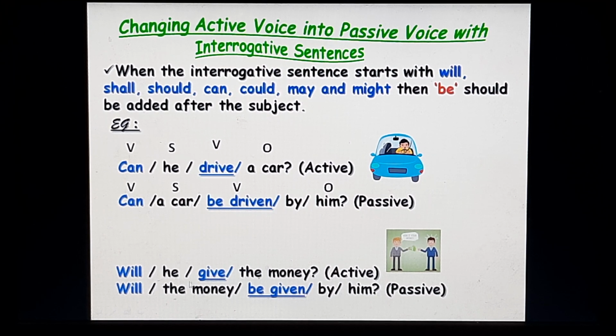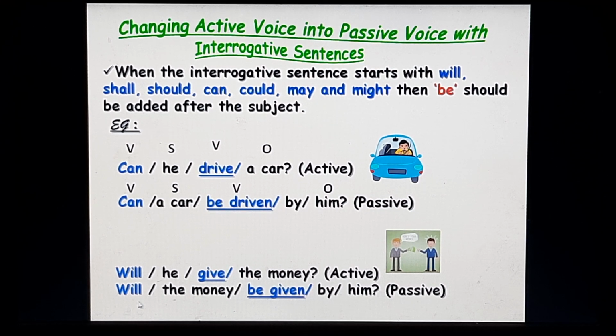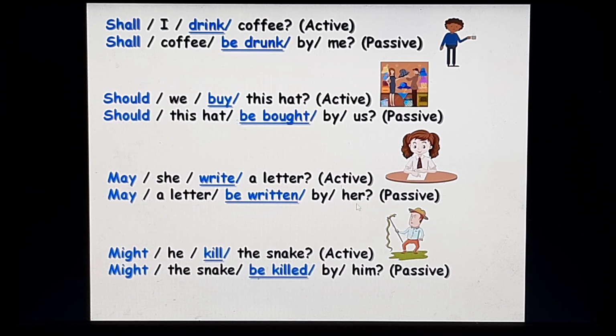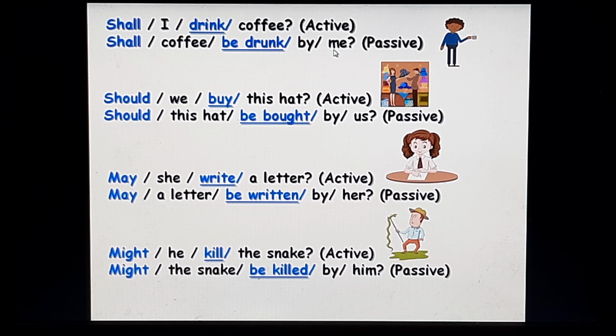Next example, will he give the money? Active voice. In the passive voice, will the money be given, given is the past participle. By he will change into him. Will the money be given by him is your passive. Shall I drink coffee? Active voice. In the passive voice, shall coffee be, past participle is drunk, by I will change into me. Shall coffee be drunk by me is passive.